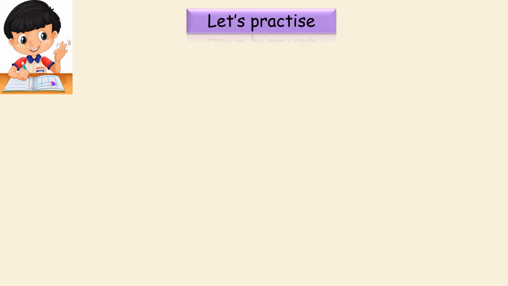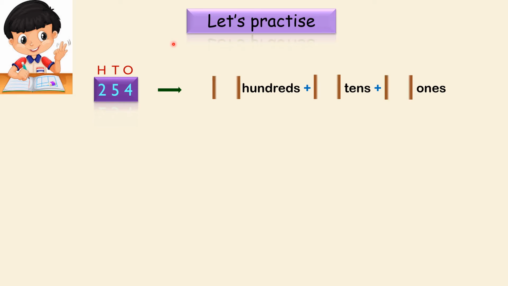As we have learnt expansion, let's practice some questions here. So the first number here is 254. So let's write the places, hundreds, tens and ones. These are the three places for 3-digit numbers. Now how do we expand them? 2 is in the hundreds place, right? How did we do with DPS? Same way. So we have to separate 2, 5 and 4. How do we do that? 2 is in the hundreds place. So we have to write 200s.